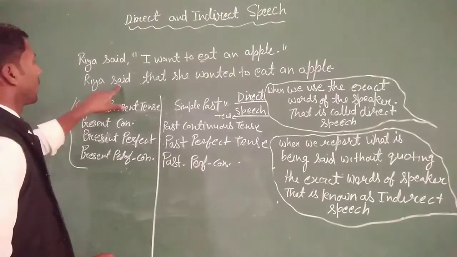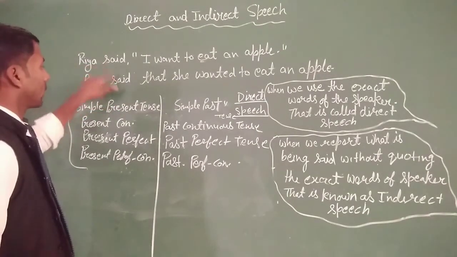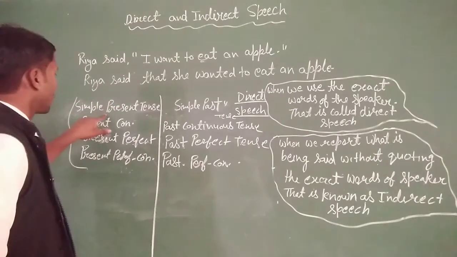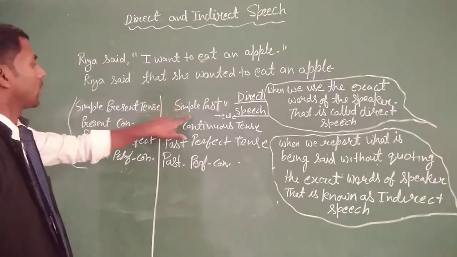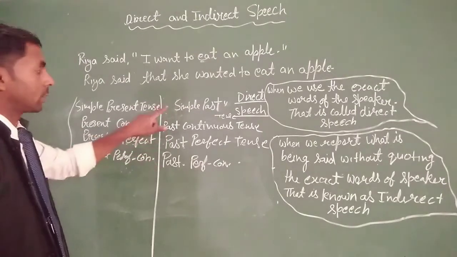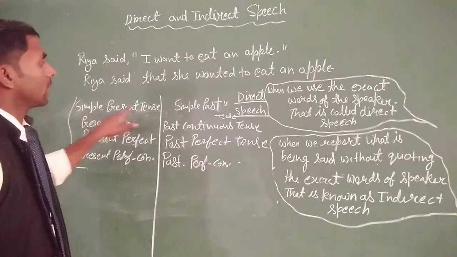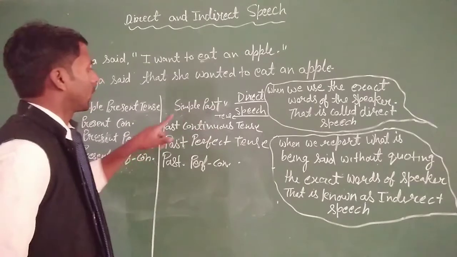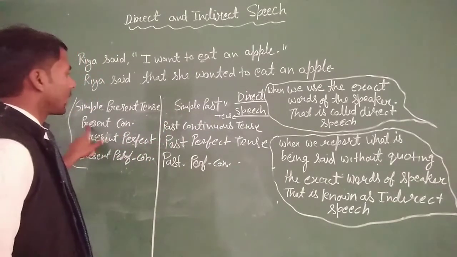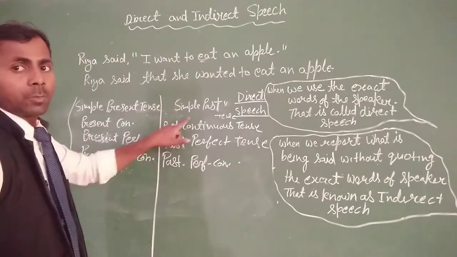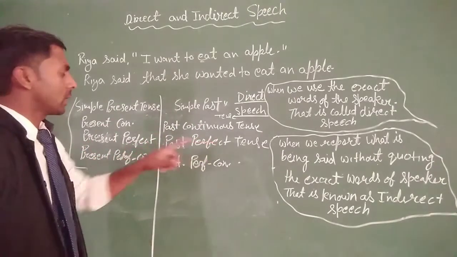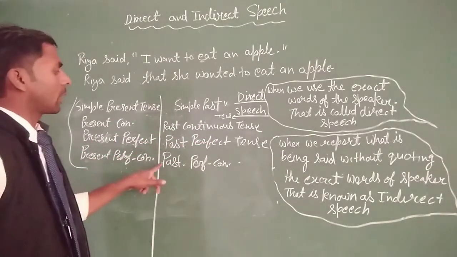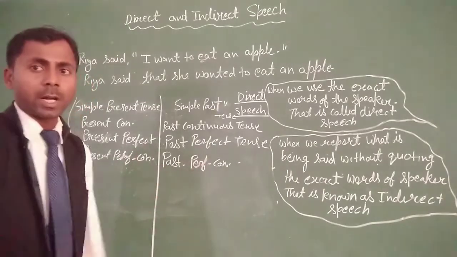If the reporting verb is past tense, then we can change this reported speech according to the given sentence. Like simple present tense will be changed into simple past tense. Present continuous changes into past continuous. Present perfect changes into past perfect tense, and present perfect continuous tense changes into past perfect continuous tense.